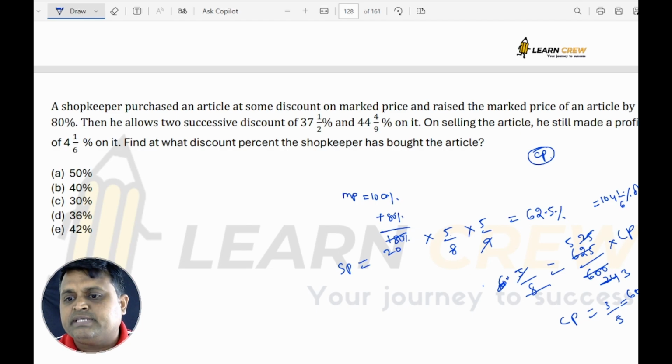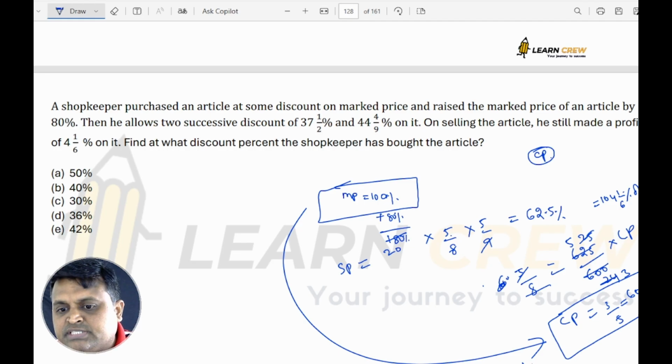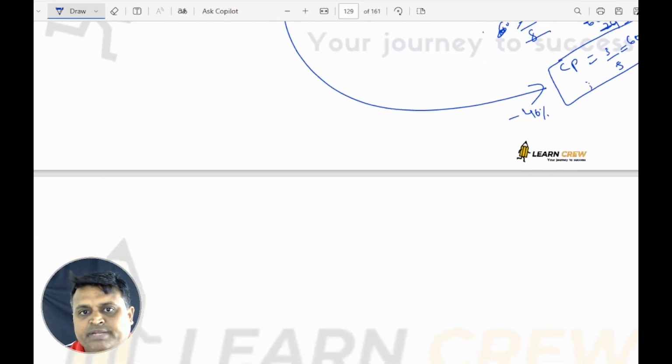3/5 means 60%. So what does it mean? What discount percent should the shopkeeper have bought the article at? The market price is 100%. For him it is costing how much? 60%. The market price is 100%, but he is buying for 60%. So how much reduction is there? 40%. So the answer is the discount percent at which the shopkeeper purchased it: 40% on the original market price. Next,